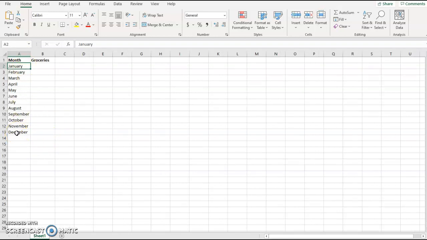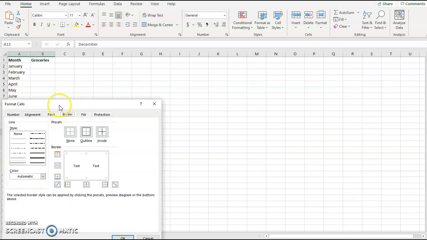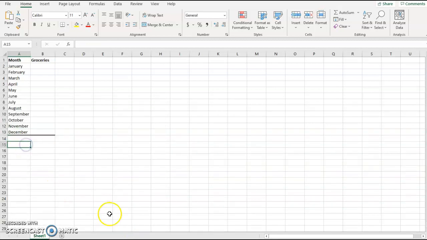So what I want to do is put a line right here underneath December. The easiest way to do this is to left click, drag over, and then right click, hit Format Cells, go to Border. I'm going to choose the border I want. I think I just want to do a double line, and I'm going to hit it right there across the bottom. What that does is, if you look, I have a line that separates where the addition is going to be.